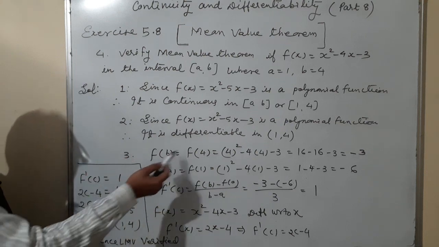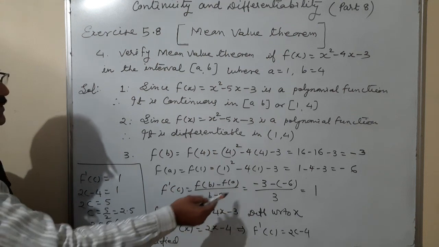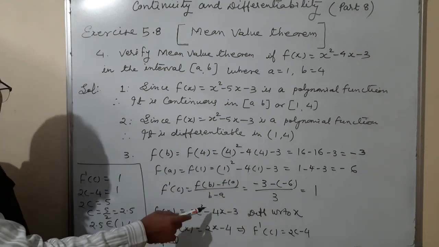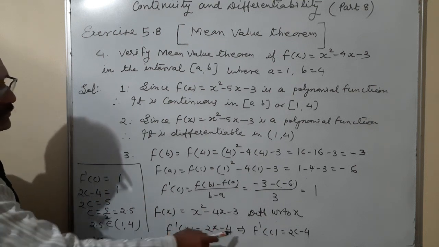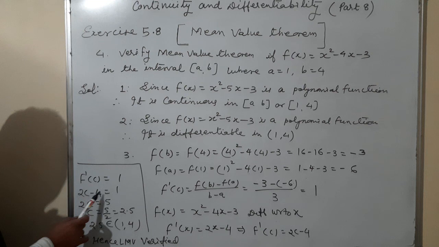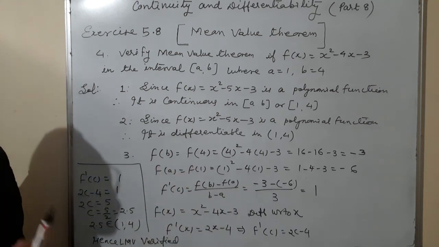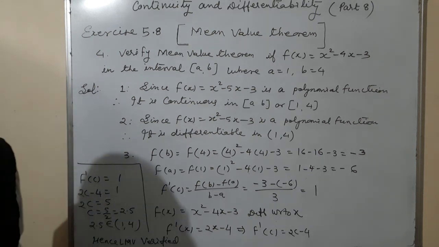And third one is f of b, f of a we are getting. After that, f dash c is equal to f of b minus f of a upon b minus a, 1 is coming. Fourth one is f dash c we are finding. So differentiate with respect to x. F dash x is equal to 2x minus 4. That means 2c minus 4. And 2c minus 4 is equal to 1. So the value of c is equal to 2.5, which is coming between 1 to 4. Therefore, mean value theorem is verified.